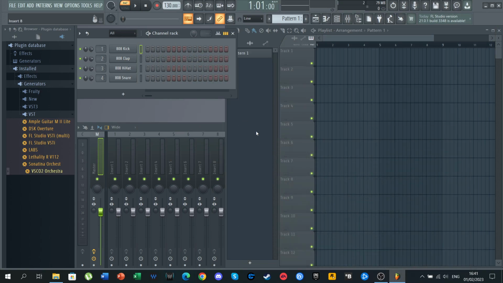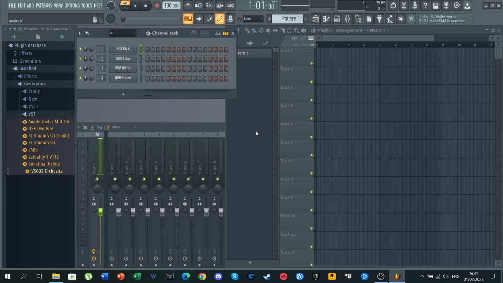Hello guys, in this video I'm going to show you something relatively simple, and that is how to use automation clips in FL Studio, and that implies how to create them and also how to use them in order to control elements such as sound panning and sound volume.